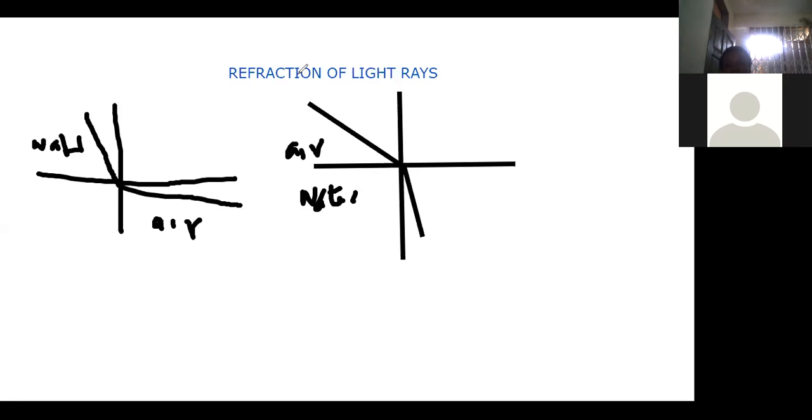Now, refraction is also governed by two laws. And the first law states that the incident ray... Now looking at this, this is your incident ray. And so this is being incident, and this one is your refracted ray. So incident and refracted. Definitely the angle which is formed between this and the imaginary line, which you call the normal, is the angle of incidence, and the angle here is the angle of refraction.